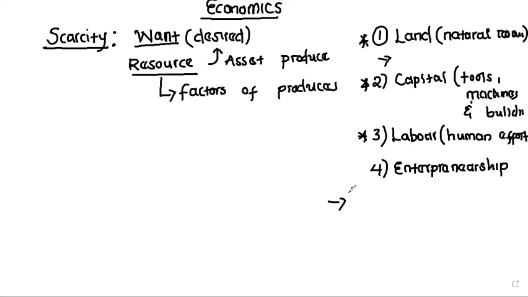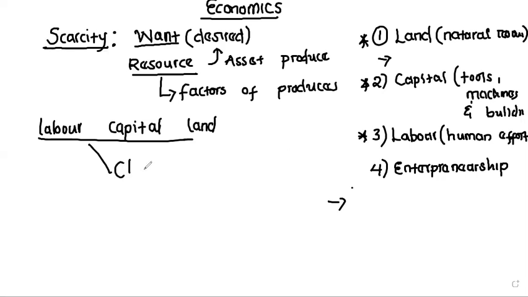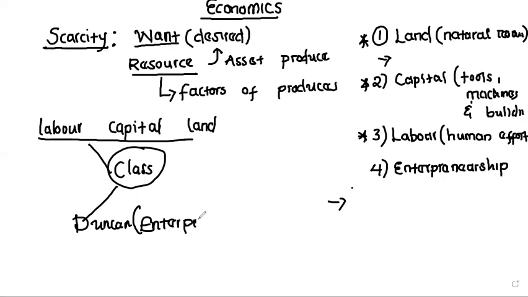Yes, you do. So I am getting myself as labor and I'm combining it with the laptops, which is called the capital, and I'm using land here, isn't it? I'm bringing these things together to form a service that we're referring to now as a class. This is a service. And Duncan is the one that is behind this organization of this thing. So Duncan will therefore be recognized as what? An entrepreneur. Is that okay?